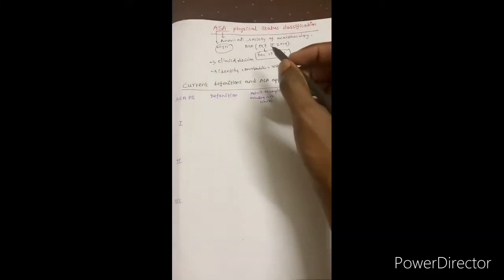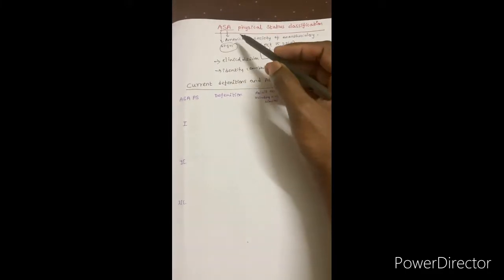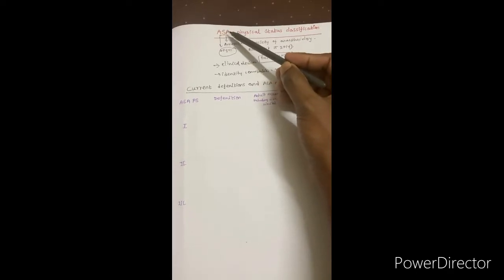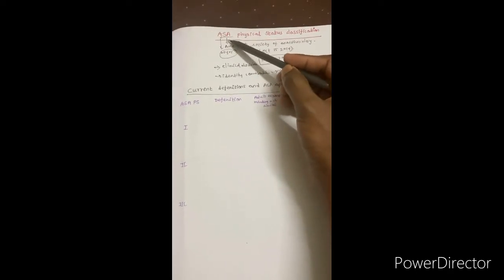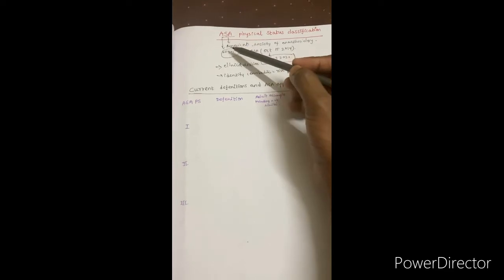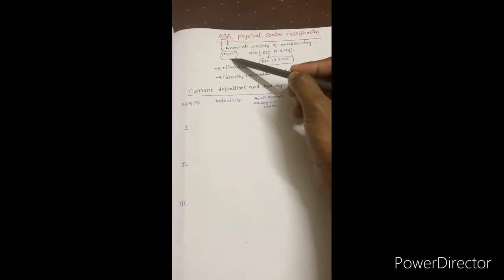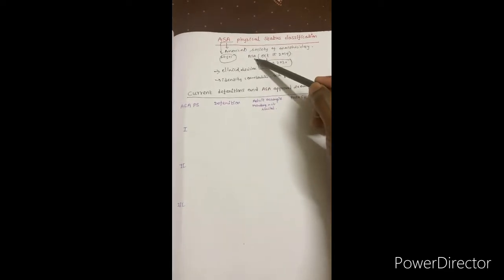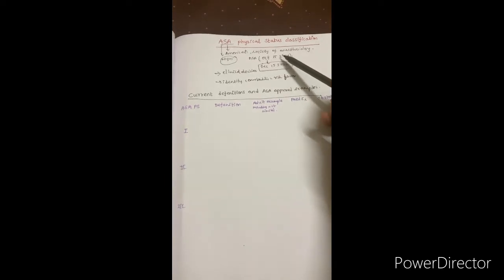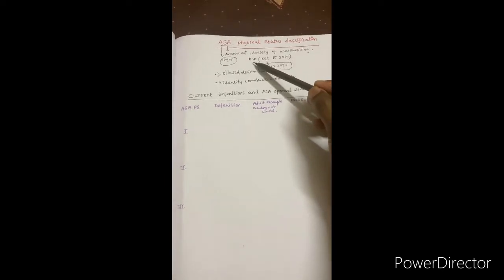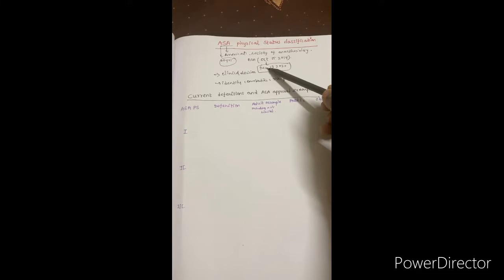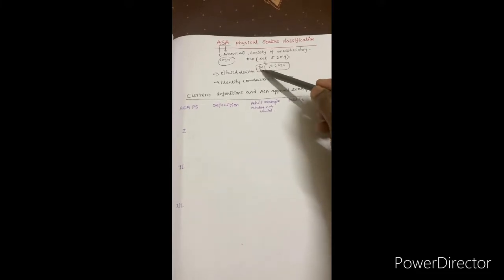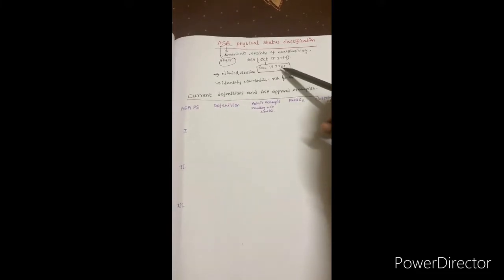Okay, so today we discuss a most important topic, that is the ASA physical status classification, which is nothing but the American Society of Anesthesiologists classification. It has been in use for over 60 years, and the last ASA proposal was made on October 15, 2014, in the ASA amendment, and it was approved and made into an amendment by December 13, 2020.